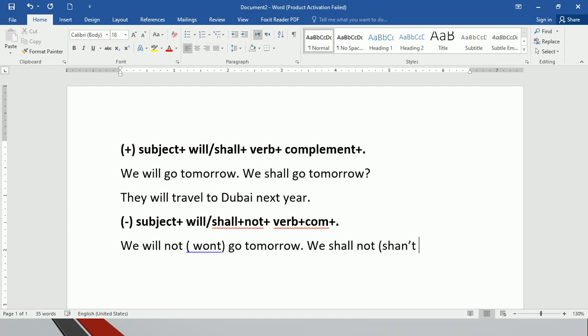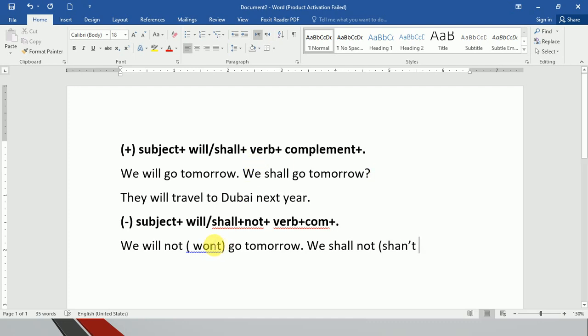I hope the spelling is right. You already have phones, so Google the spelling. I'm sure you will understand more and come across many other contracted forms of the tense. The contracted form of shall not is shan't.